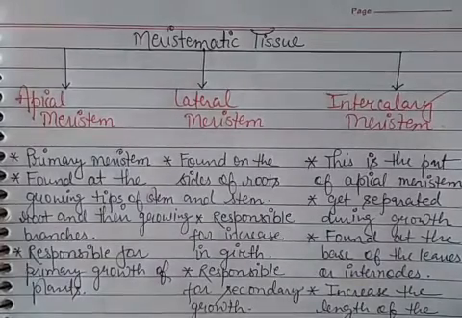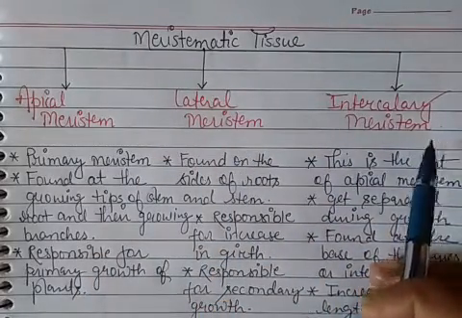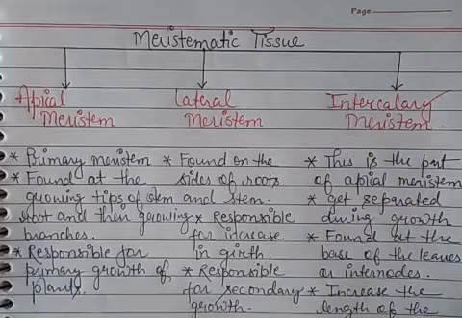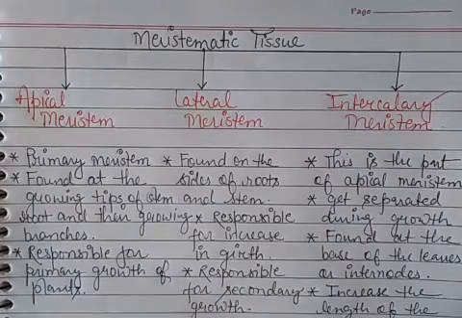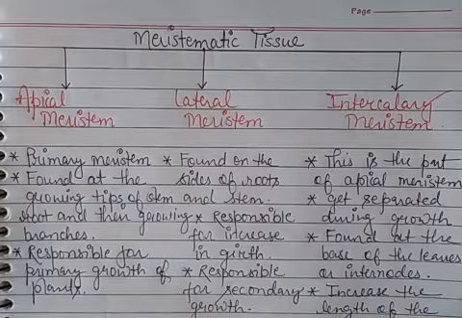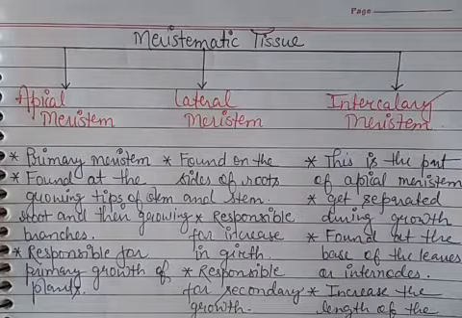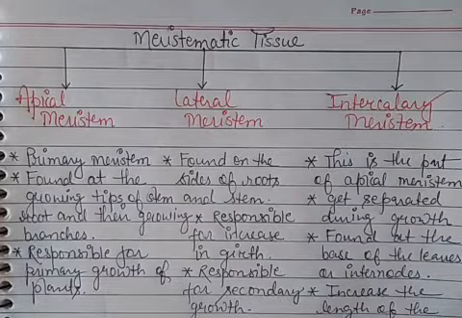These are apical meristem, lateral meristem and intercalary meristem.